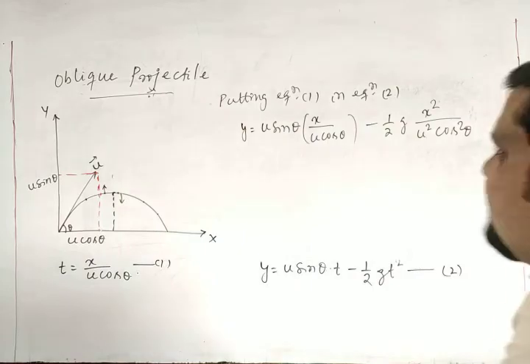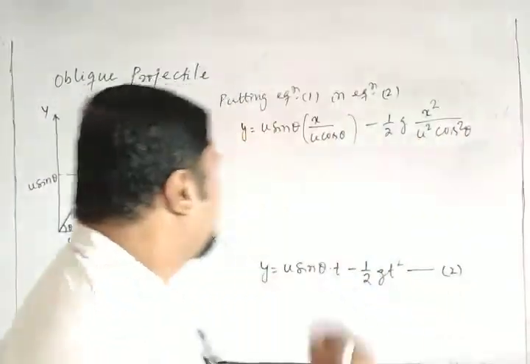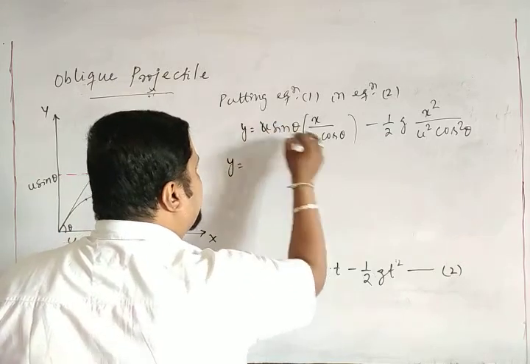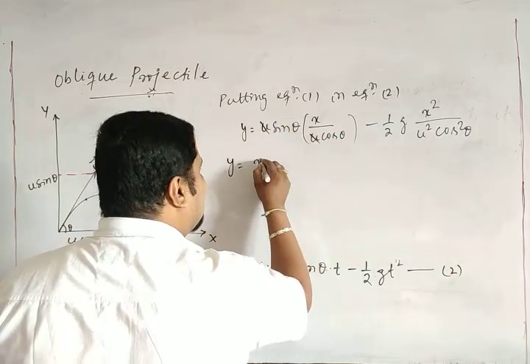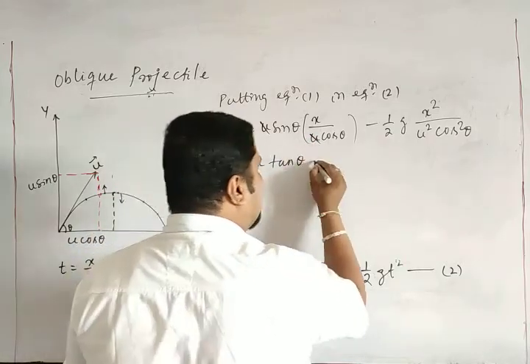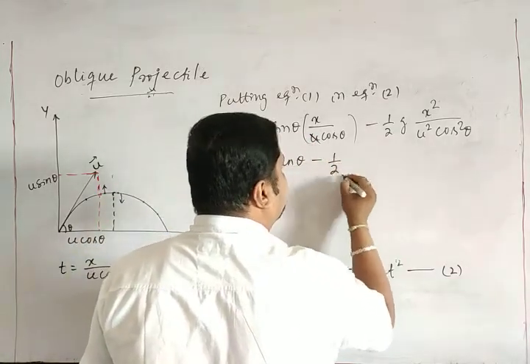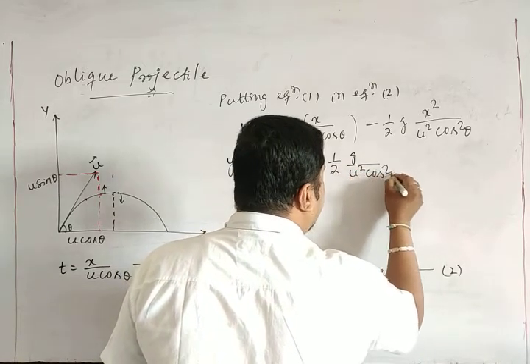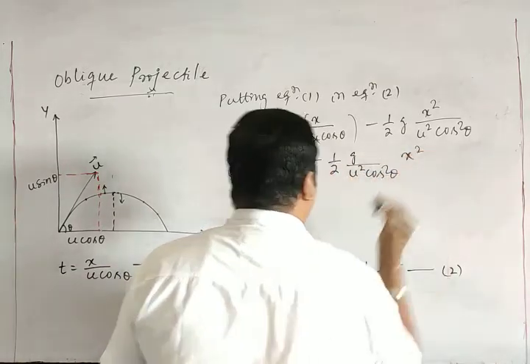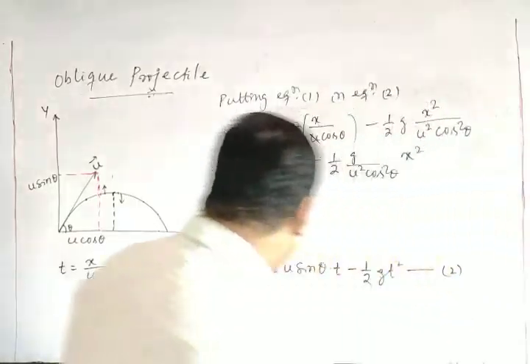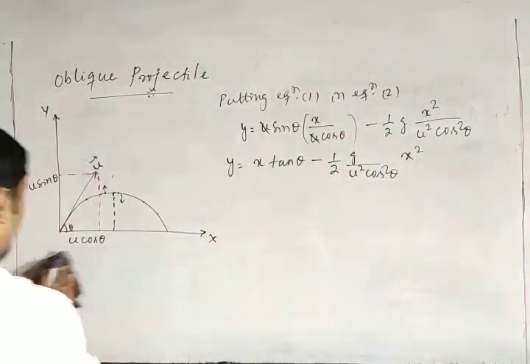So if I make it more interesting, u gets cancelled. So x tan theta, sin theta by cos theta, that is tan theta, minus half g by u square cos square theta into x square. So I got the expression for y, clear, by using equations 1 and 2.